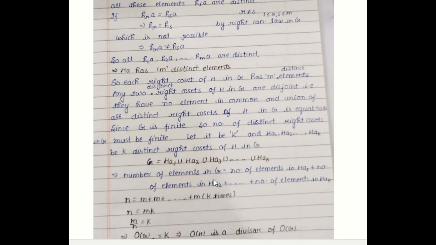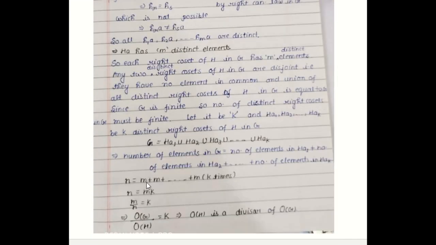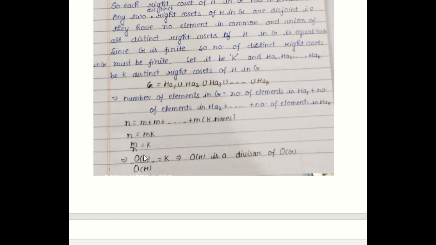The number of elements in G is n, as we have already assumed, and we have already shown that each right coset has only m elements. So there will be m added k times, that is mk elements in the union of all right cosets, and that must be equal to the order of the group, which is n. So we have shown that n is equal to mk. This implies n upon m is equal to k, that is, order of G upon order of H is equal to k. This implies the order of H is a divisor of the order of G. This is the theorem.